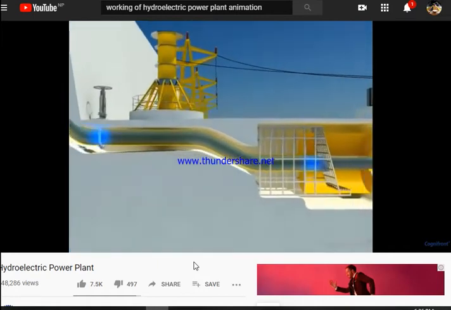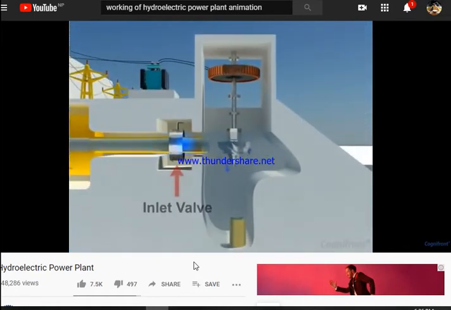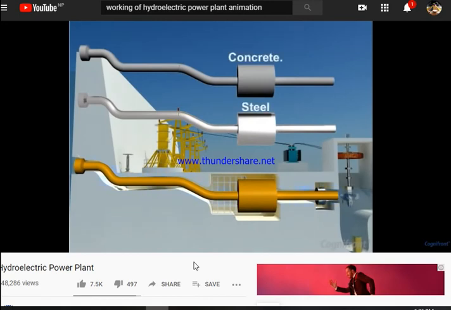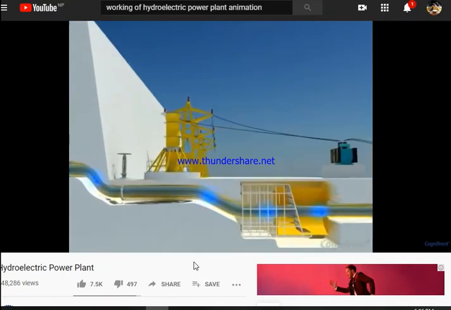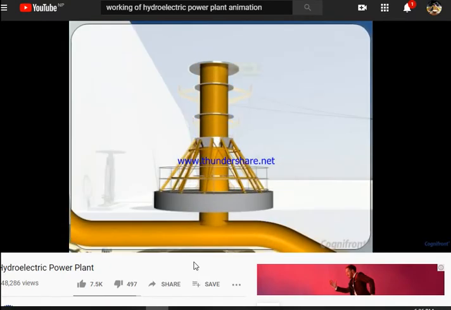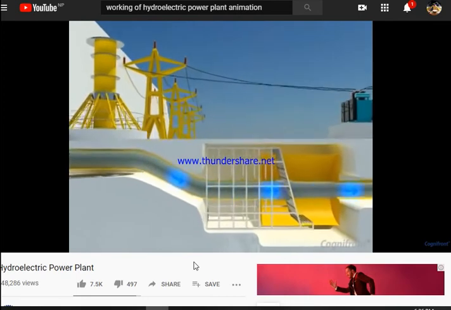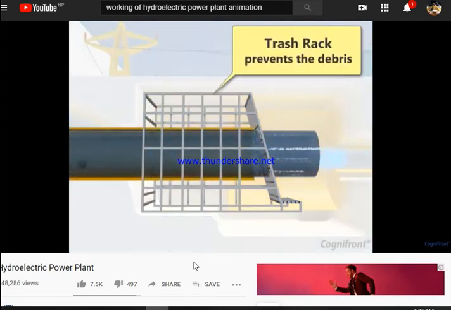The water under pressure is carried by penstock and supplied to the turbine through the inlet valve. Penstock is a pipe made up of steel or concrete. A surge tank reduces the excessive water force on the penstock. Here, trash rack prevents the debris from getting entry into the powerhouse.